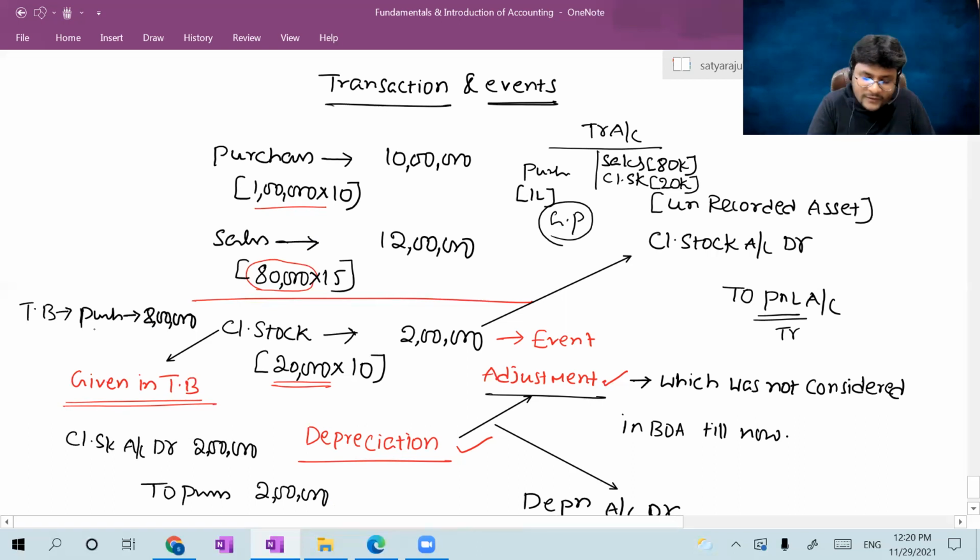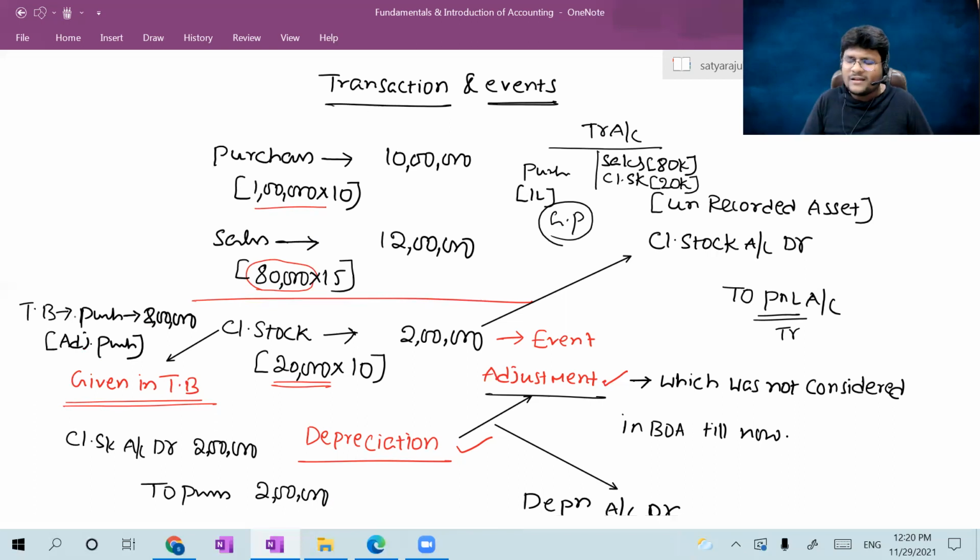Then the purchases will be said to be adjusted purchases, which is very, very important. Adjusted purchases means after reduction of closing stock, the purchases given in the trial balance are nothing but purchases after adjustment. That point makes a difference. The person who knows real accounting, those points make a difference, guys.